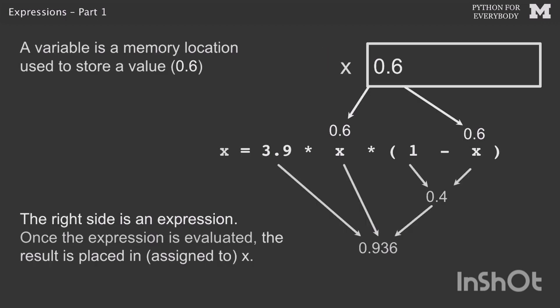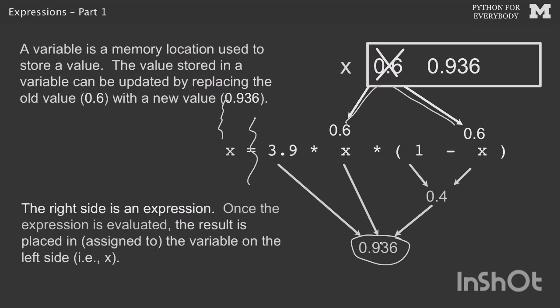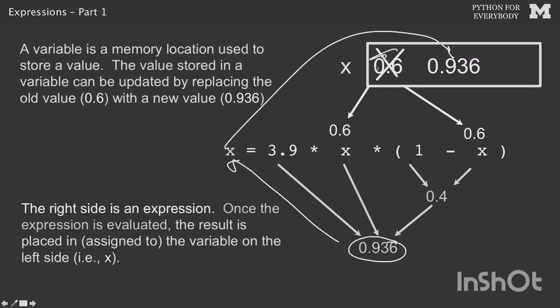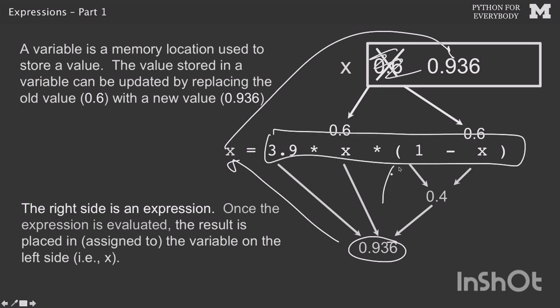So if, for example, x before this statement started had a 0.6 in it, it's like it firewalls this part off and computes this part here by pulling the 0.6, the old value of x, doing the computation, running through the things, getting the new value, and then after it's got that new value, and only then, does it store the 936 into x, and that overwrites the 0.6 that was in x. So one side finishes, produces a result, and then it can overwrite. It doesn't mean you have to put the variable on both sides, but it's why you can.